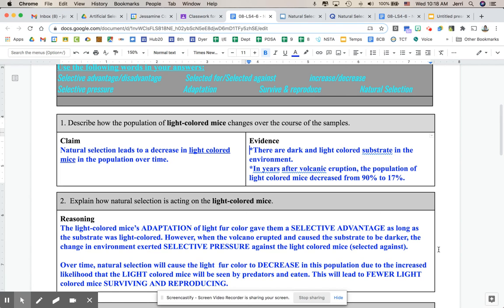Second paragraph. Over time, natural selection will cause the light fur color to decrease in this population due to the increased likelihood that the light colored mice will be seen by predators and eaten. They'll become the snacks. This will lead to fewer light colored mice surviving and reproducing. So that's our explanation for how we ended up with a smaller percentage. And this is what natural selection looks like.